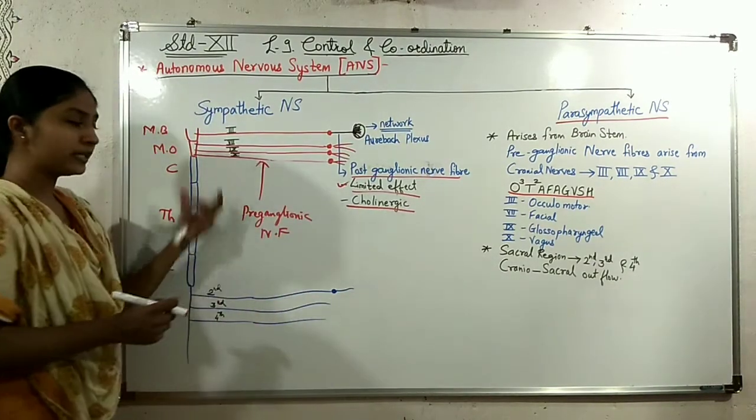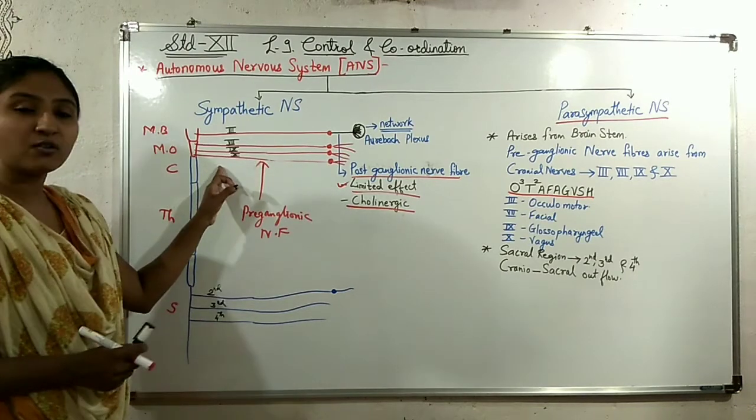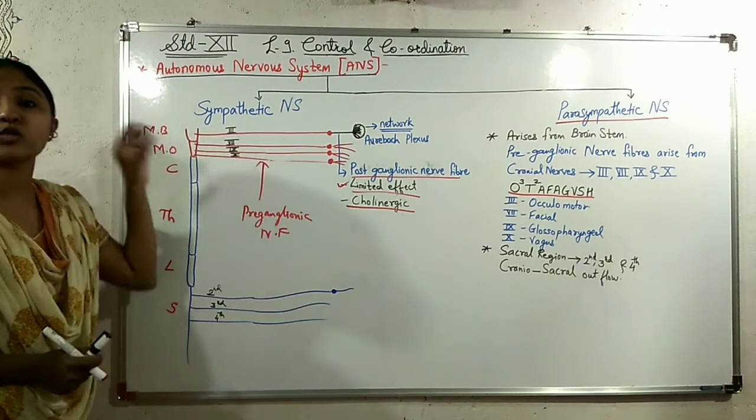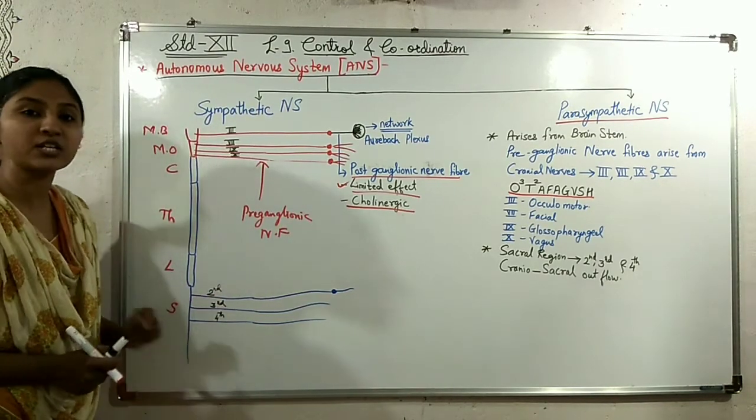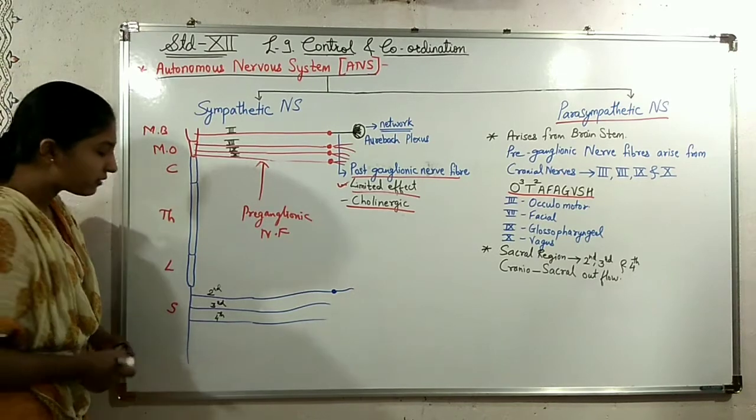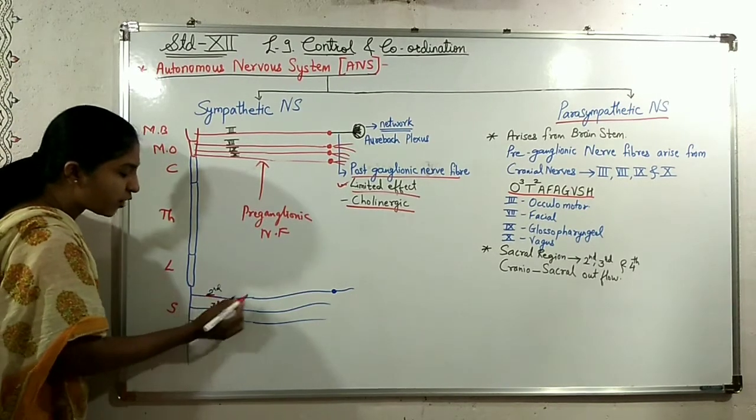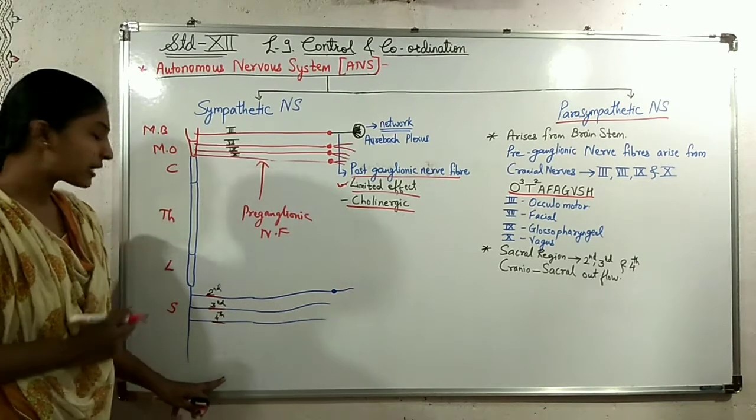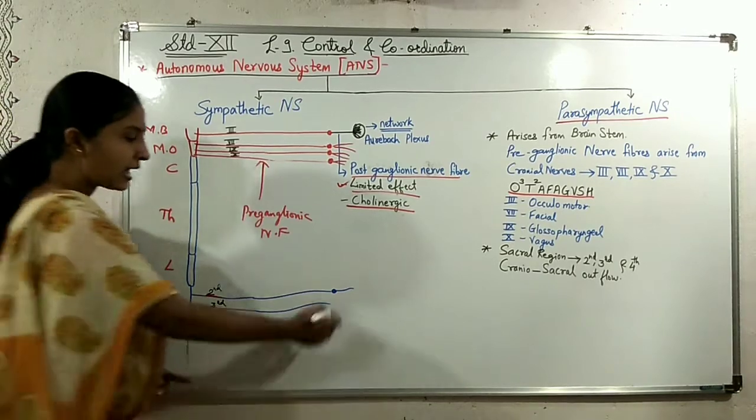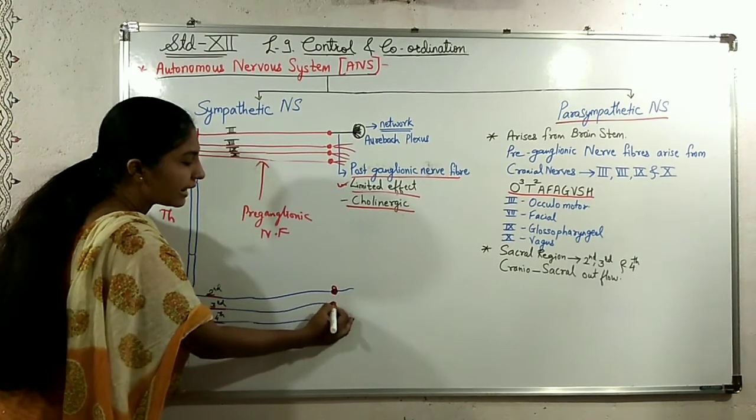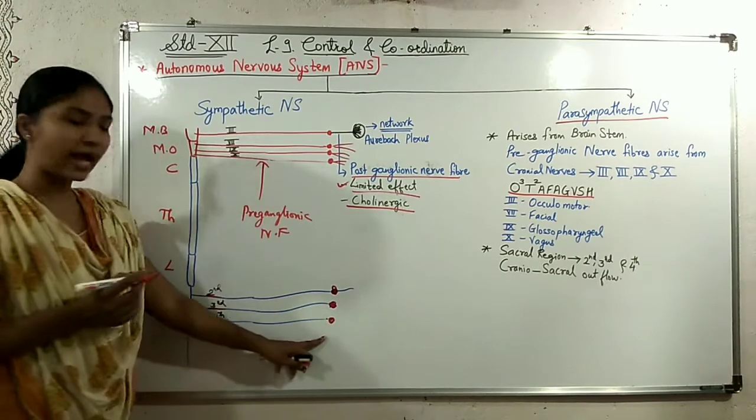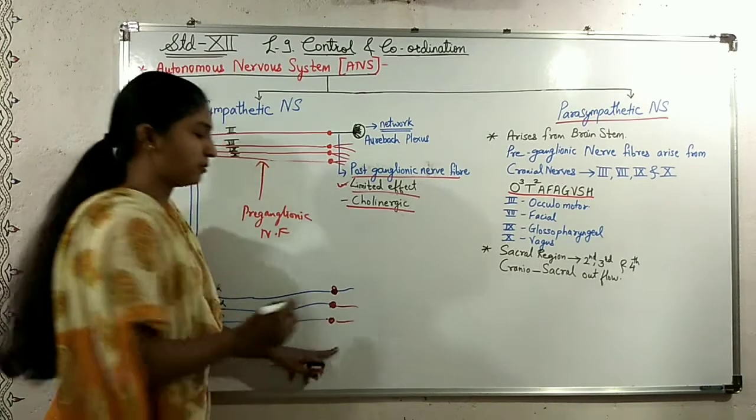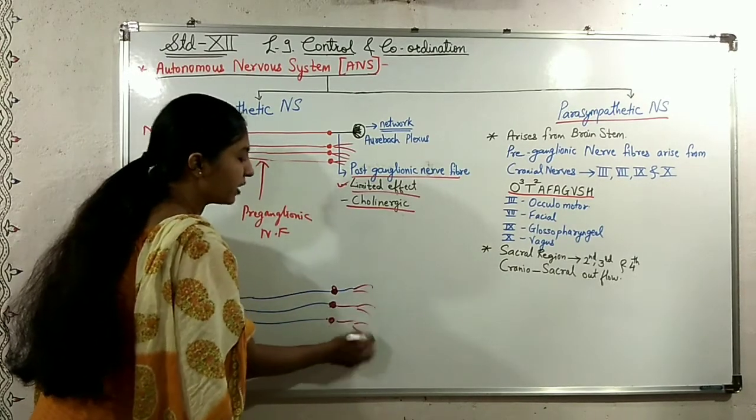Now, in the same way, the preganglionic nerve fibers arise from the brainstem and also from the sacral region. From the second, third and fourth sacral nerve, these preganglionic nerve fibers arise and connect to the ganglion. These preganglionic nerve fibers are longer than the postganglionic nerve fibers, and hereafter they get branched.